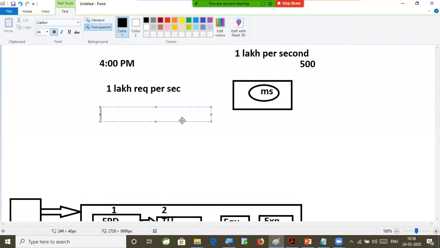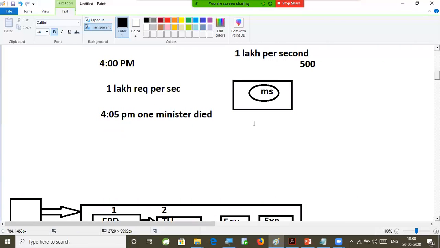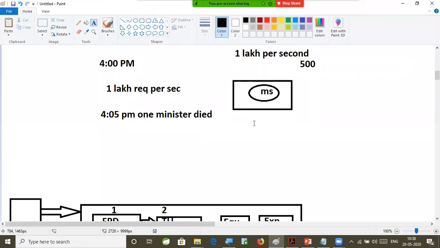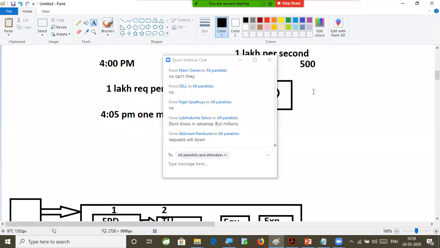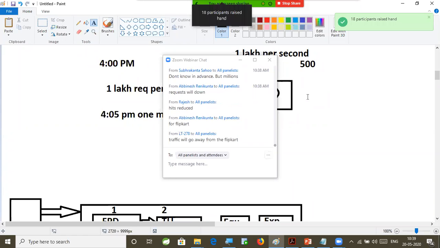But at 4-5 p.m., one minister died. A very good politician, a central minister, died in one accident. Can you guess what will happen? Some natural disaster happened in the country, or one big politician died. Automatically the requests are going to go down. Hits are going to reduce for Flipkart because people will divert to the media, to the news channels.